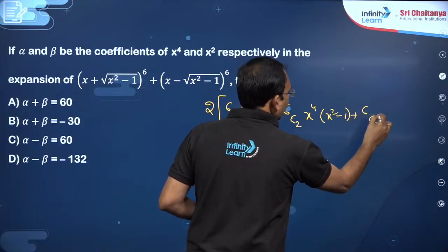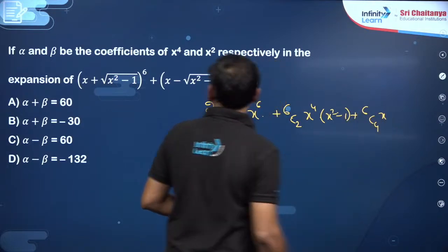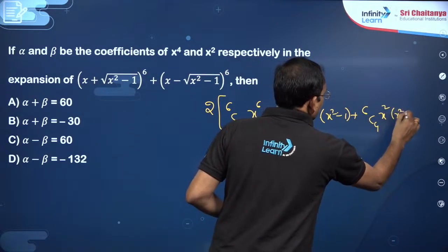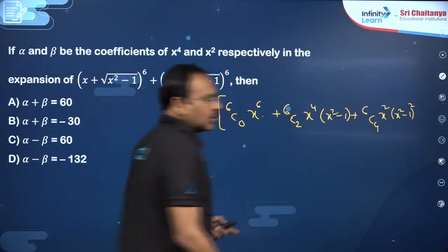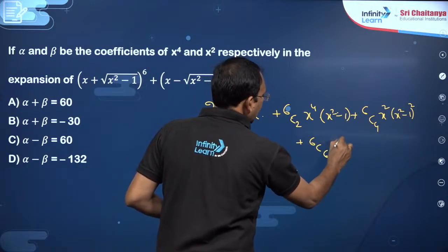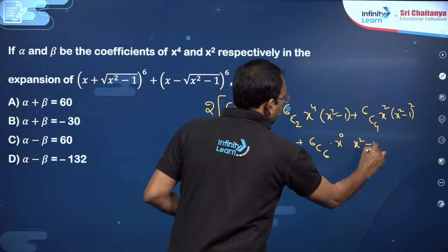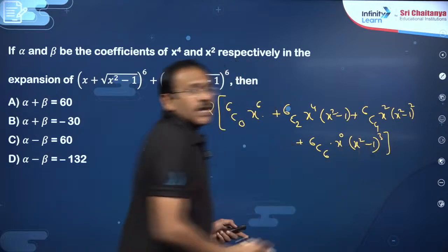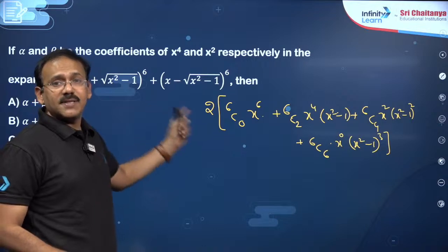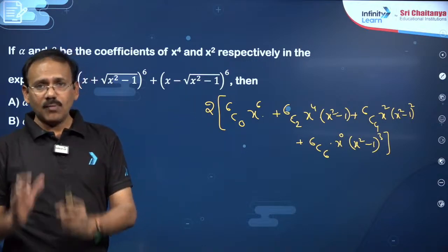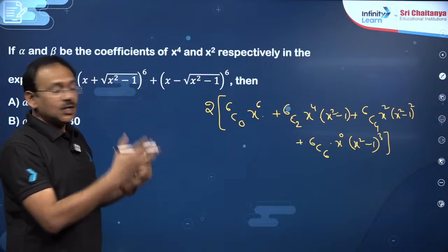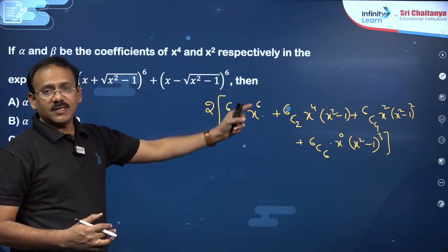Then 6c4 into x power 6 minus 4, x power 2, into x square minus 1 whole square, you will get, plus 6c6 into x power 0, x square minus 1 whole cube, you will get. If you know this point, dear students, this is simple. So, a plus b whole power n plus a minus b whole power n, if you write the binomial expansion, alternate terms get cancelled, twice of first term plus third term plus fifth term, like that.